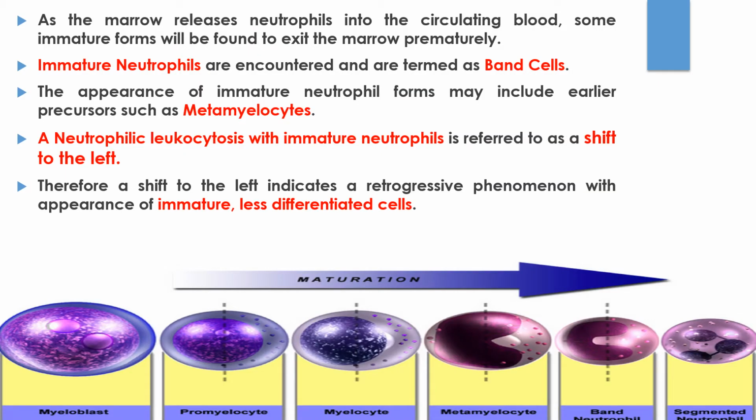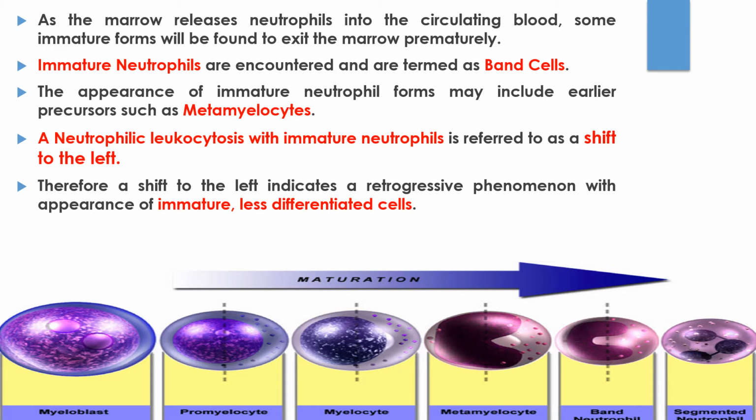As the marrow releases neutrophils into the circulating blood, some immature forms will be found to exit the marrow prematurely. Specifically, non-lobulated nuclei are encountered and these immature neutrophils are termed band cells. The appearance of immature neutrophil forms may include earlier precursors such as metamyelocytes. A neutrophilic leukocytosis with immature neutrophils is referred to as a shift to the left.